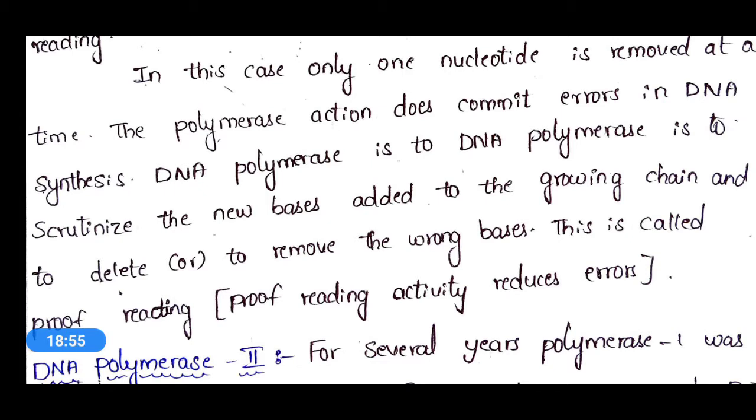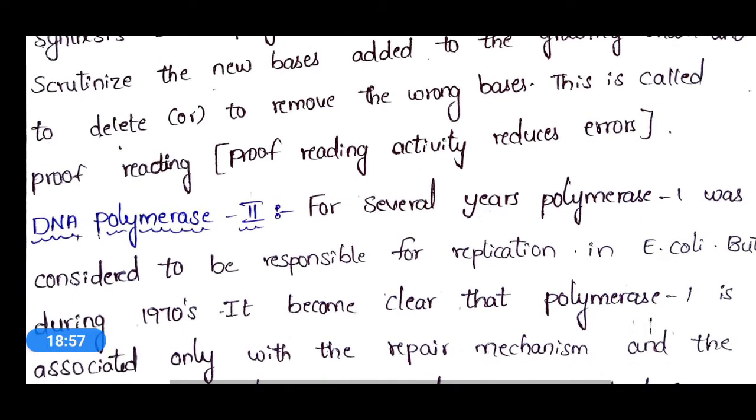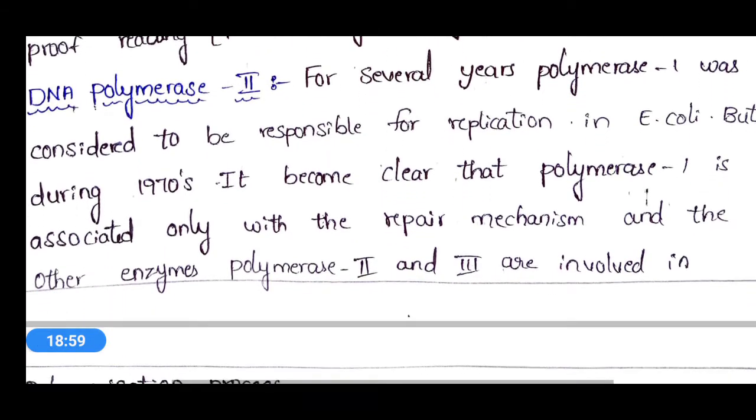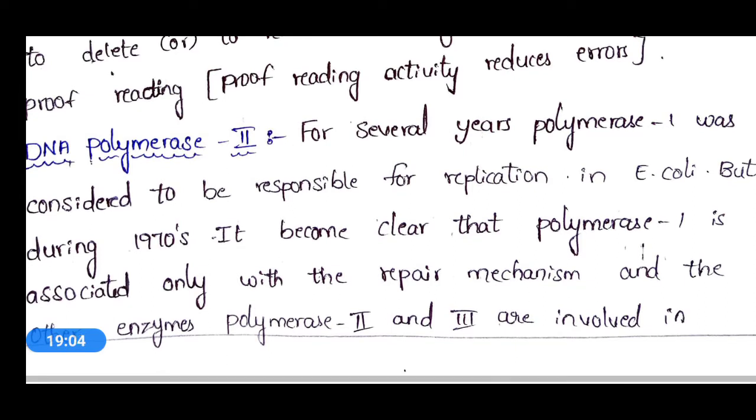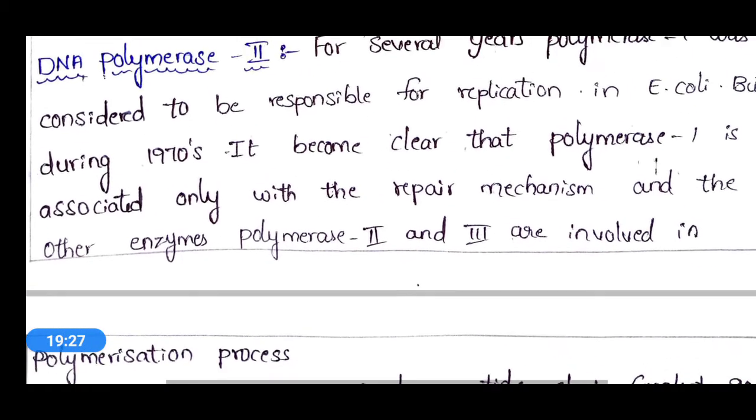replicated DNA strand. Okay, and the next one is DNA polymerase 2. For several years, polymerase 1 was considered to be responsible for replication in E. coli, but during the 1970s, it became clear that polymerase 1 is associated only with the repair mechanism, and the other enzymes, polymerase 2 and 3, are involved in the polymerization process.